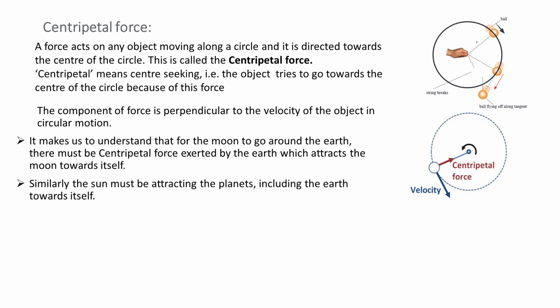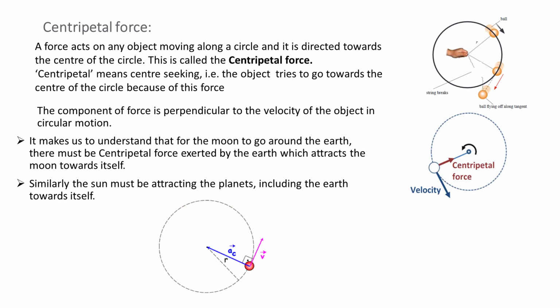Circular motion and centripetal force. Try this. Tie a stone to one end of a string, take the other end in your hand and rotate the string so that the stone moves along a circle as shown in the figure. Are you applying any force on the stone? In which direction is this force acting? How will you stop this force from acting? What will be the effects on the stone?